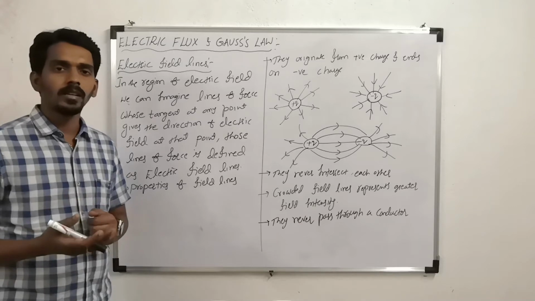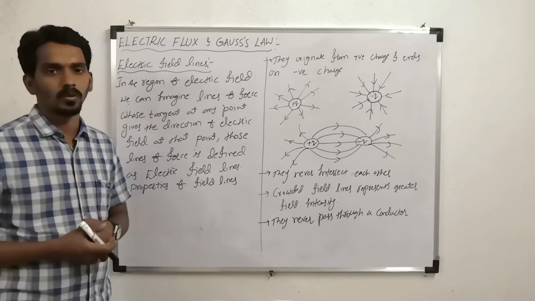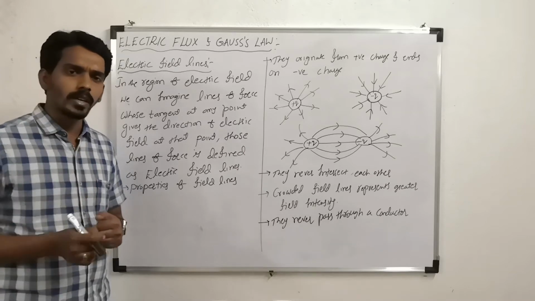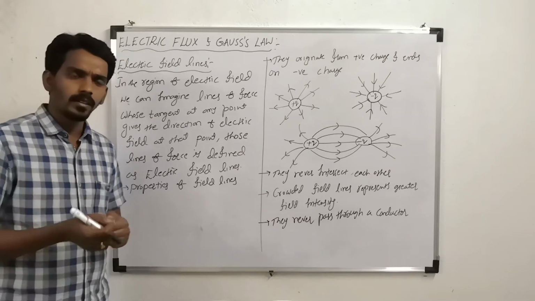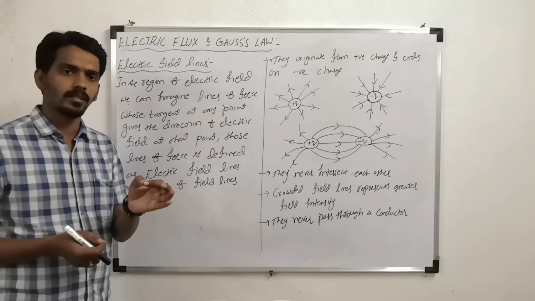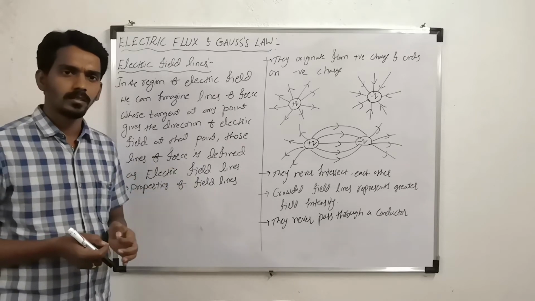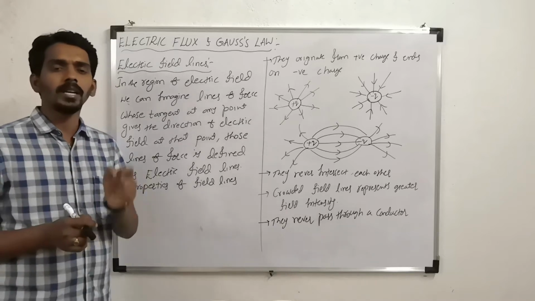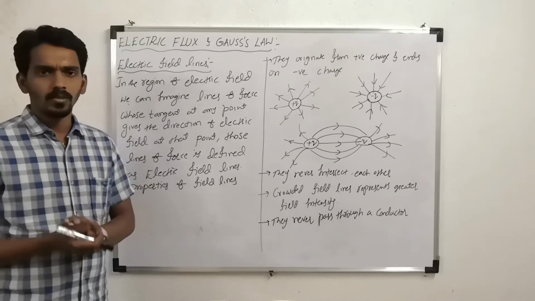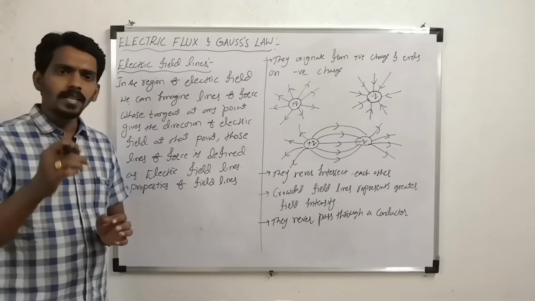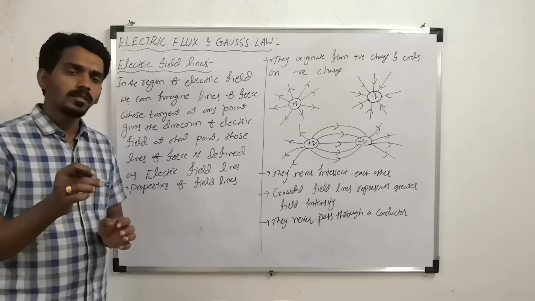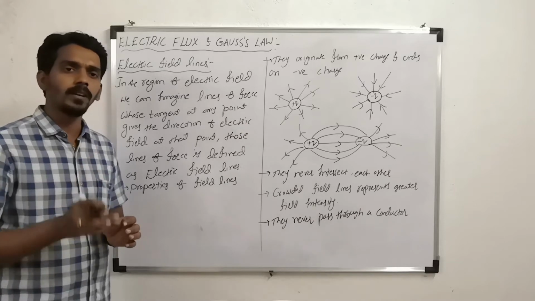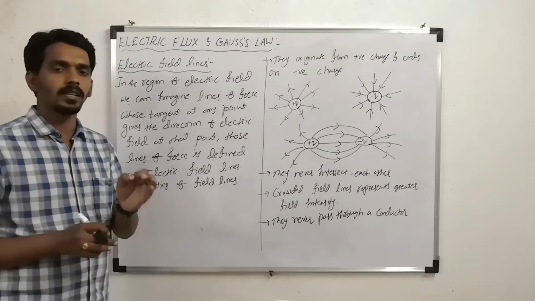You can also say electric lines of force. At any point, if you draw the tangent to the line, the tangent gives the direction of electric field at that point. So the imaginary line drawn whose tangent gives the direction of electric field is defined as electric field line.